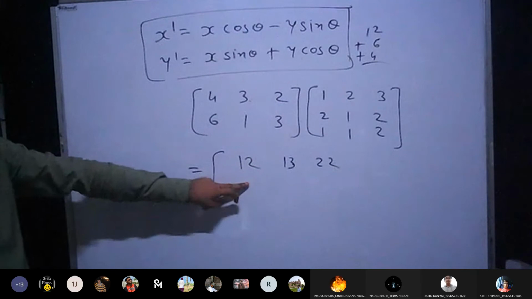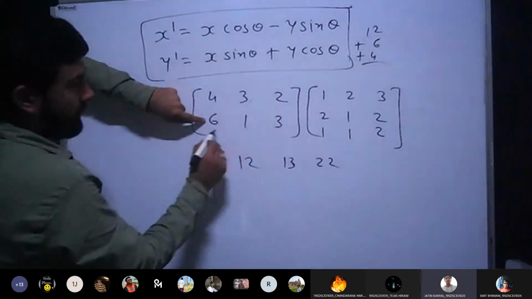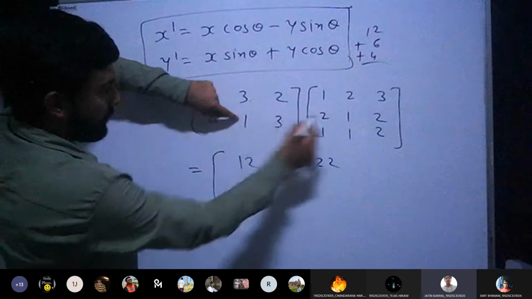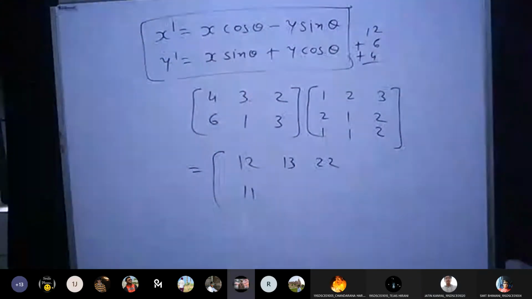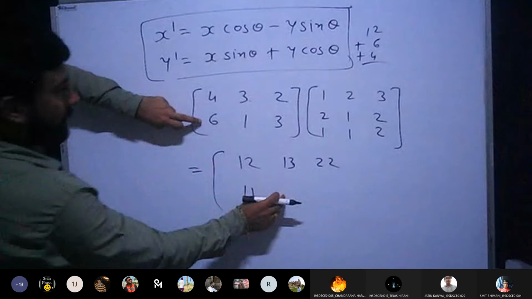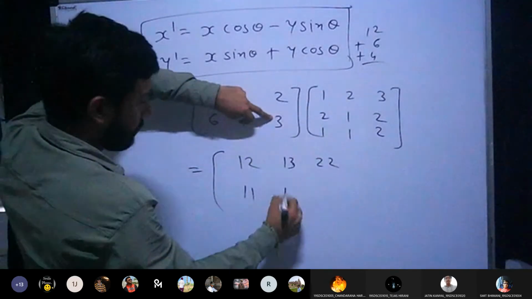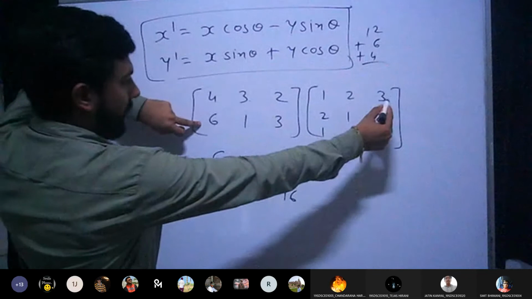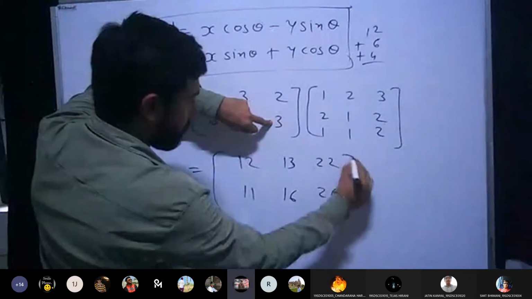Second row, first column. So 6 into 1, 6 plus 2, 8 plus 3, 11. Fine. For here, 6 into 2, 12 plus 1, 13 plus 3, 16. 18 plus 2, 20 plus 6, 26.